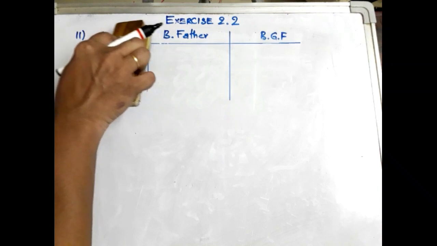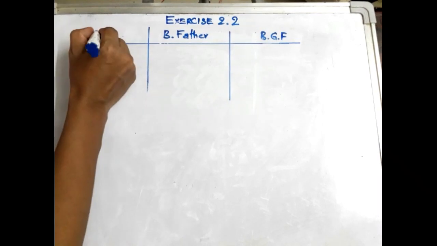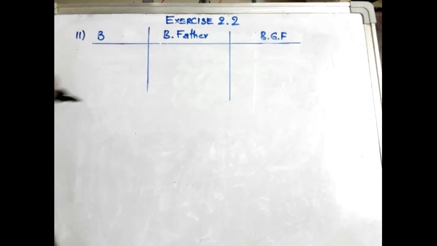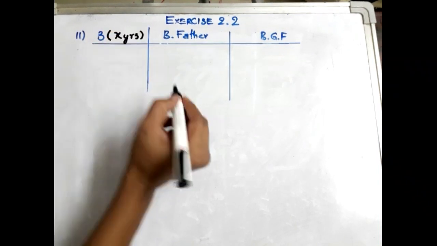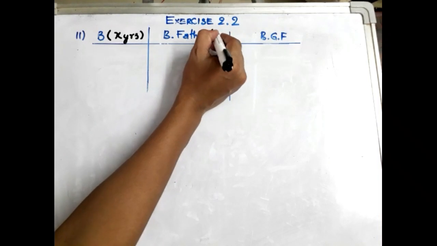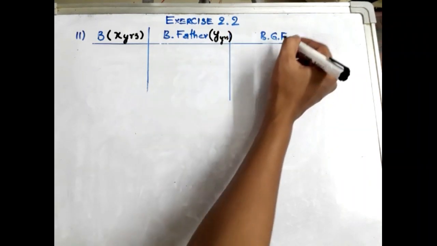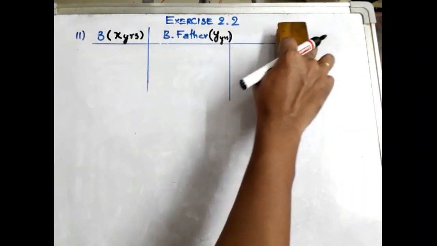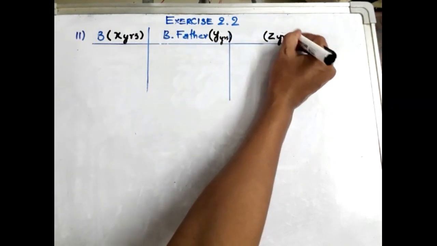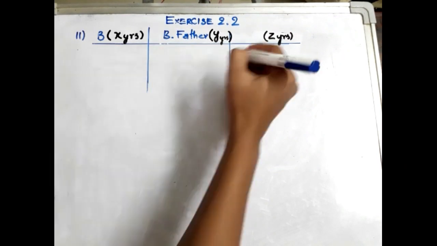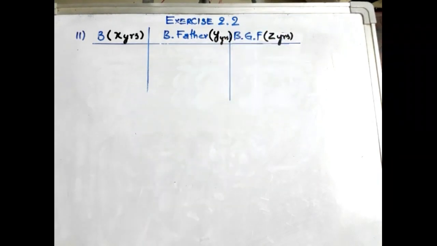For that, I want to take the age of Baicheng as X years, as I don't know the age, and Baicheng's father as Y years and Baicheng's grandfather as Z years. Hope you are clear.